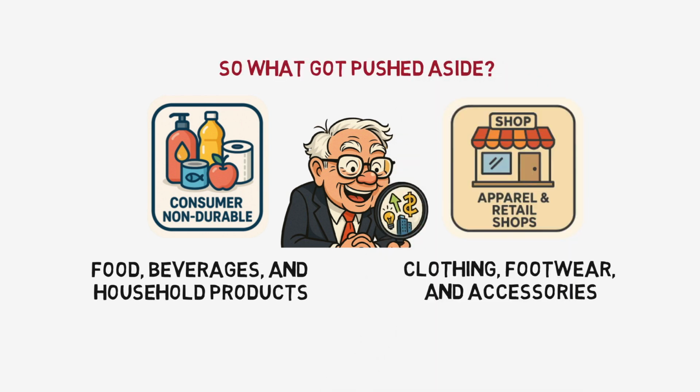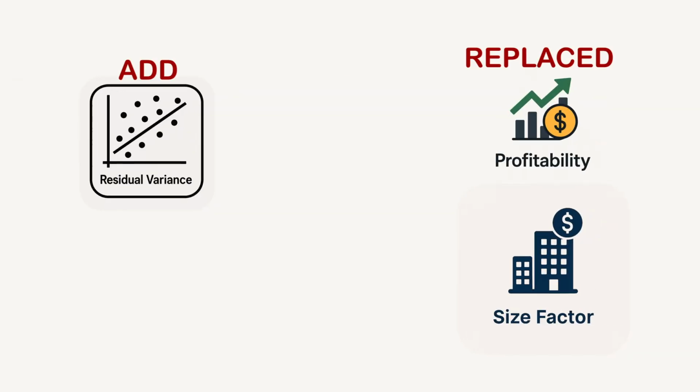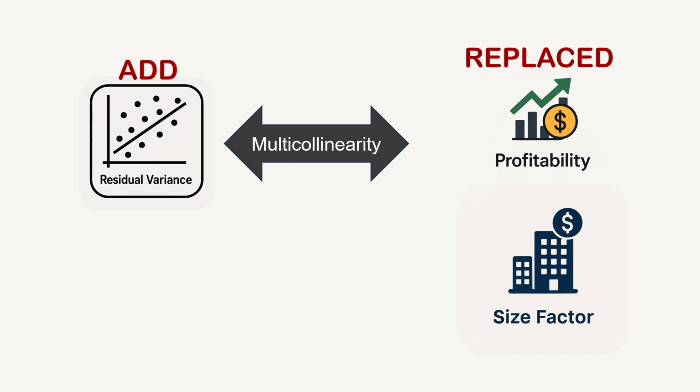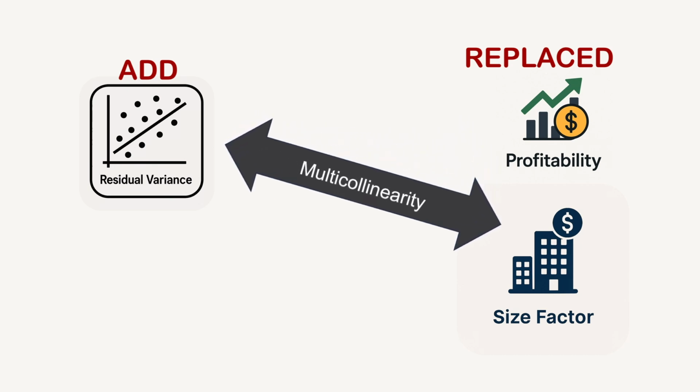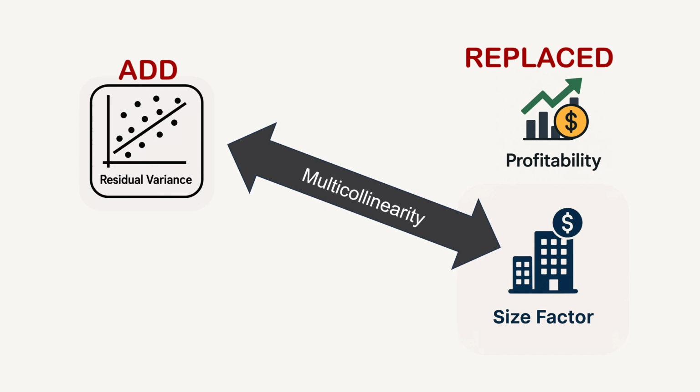So what got pushed aside? Profitability and size, victims of multicollinearity. Residual variance was highly correlated with profitability. Firms with strong, stable profits tend to have lower idiosyncratic risk, so the signals overlapped. When both were included, only one remained statistically significant, and that was residual variance. The same happened with size. Small cap stocks often come with greater idiosyncratic risk. Once that was already accounted for, size was no longer helpful, so it dropped out too.